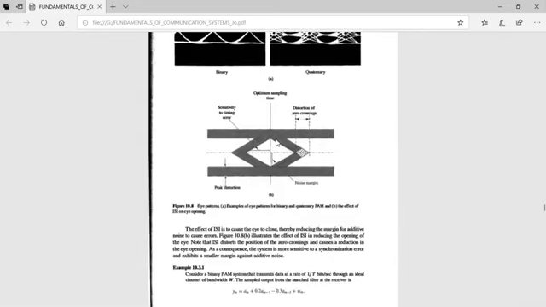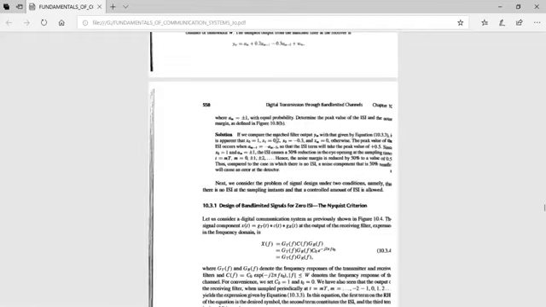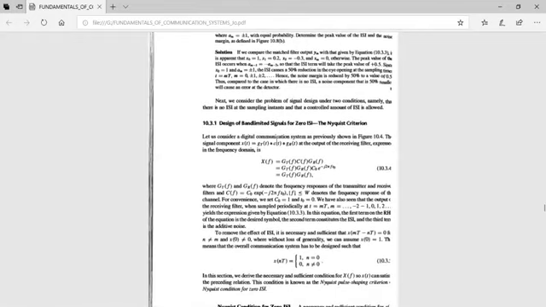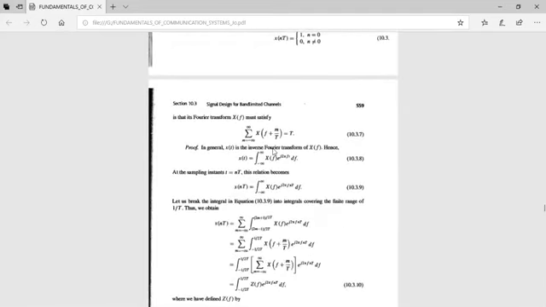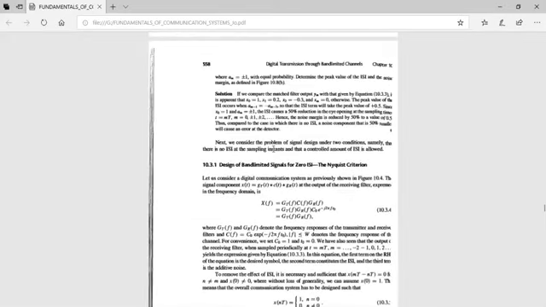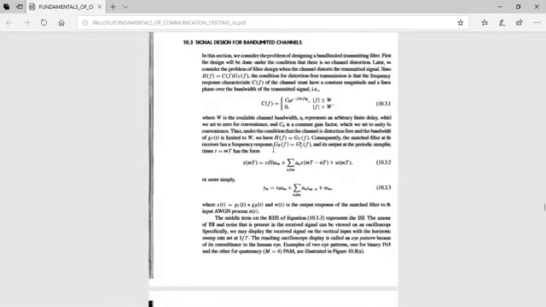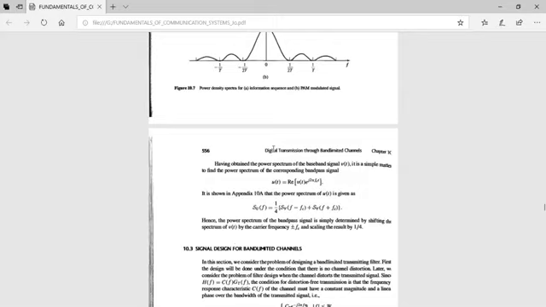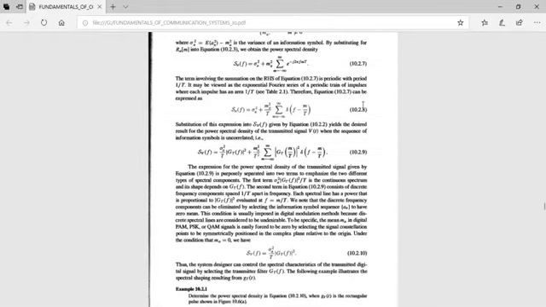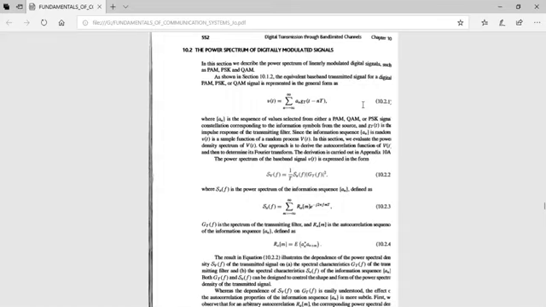So the eye diagram you have. Of course, design of band limited signals for zero ISI and for controlled ISI, both. So all this is there. That is article number 10. I have not got the actual prescribed book.